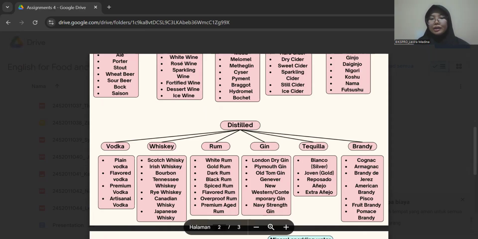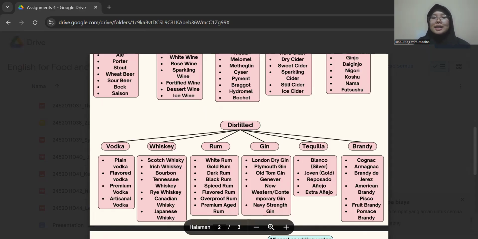So for the next is gold rum. Gold rum is aged rum that has a deeper flavor than white rum with a golden color from barrel aging. For example, Mount Gay Eclipse Gold.